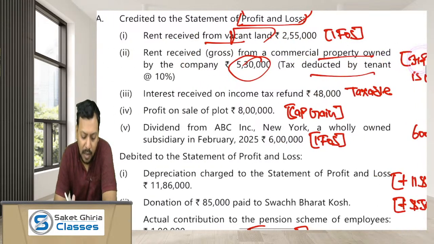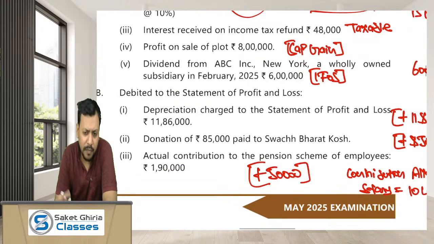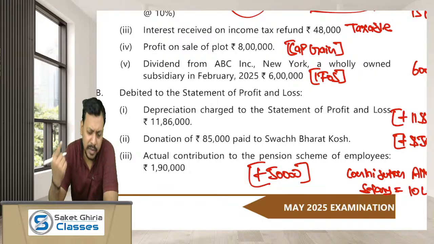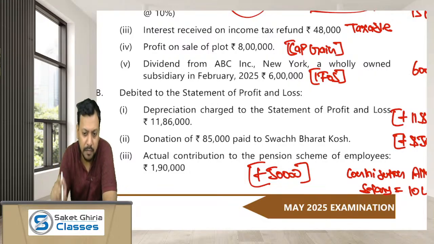Okay. Interest on income tax refund is taxable. Although the amount of income tax refund is not taxable, the interest on such refund is taxable. Okay. Profit on sale of plot: as sale and purchase of plot is not the main business of the company, hence it is capital gain, so it has to be taxed under the head capital gain. Dividend from ABC: dear friends, any dividend which the company receives is taxable under the head income from other sources, and as the company is resident, the company can claim up to 20% of the interest cost as a deduction under section 57 from that dividend income.